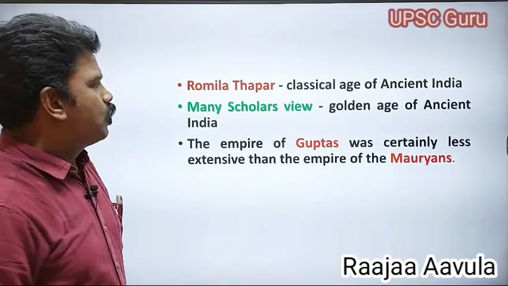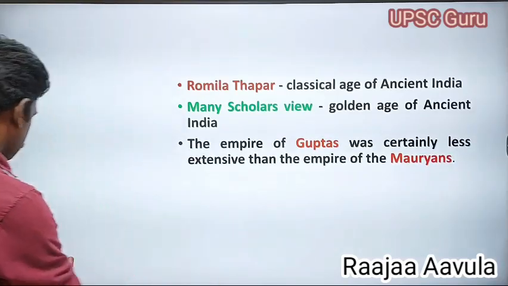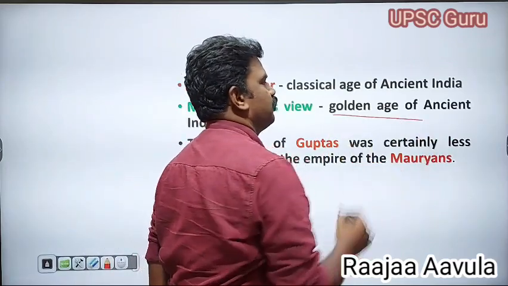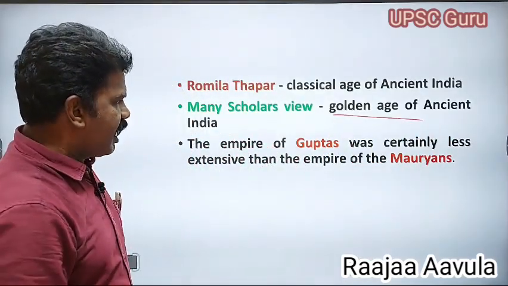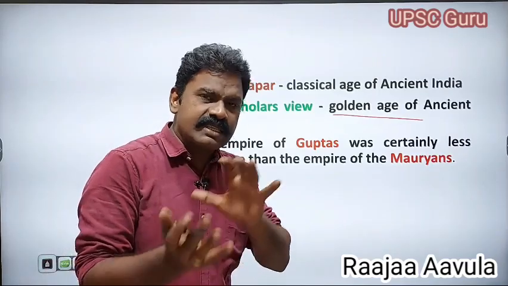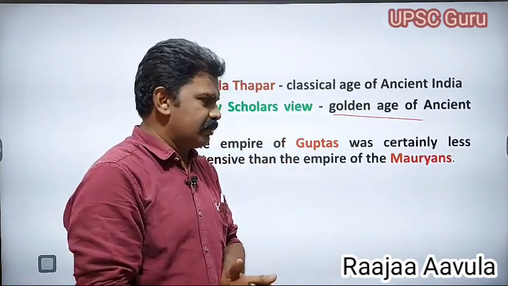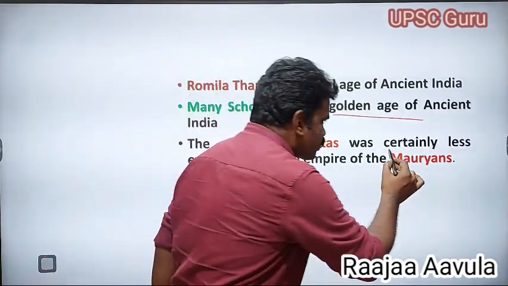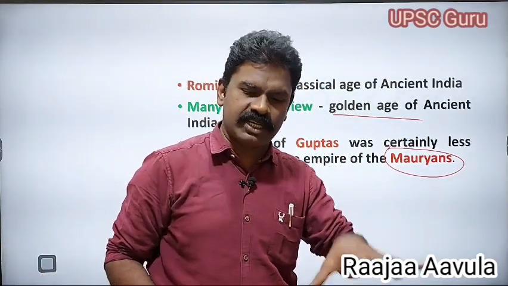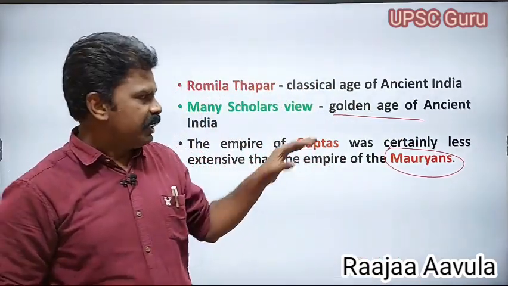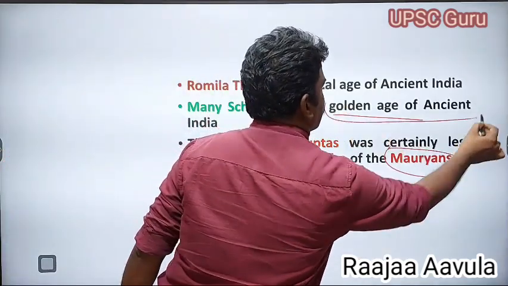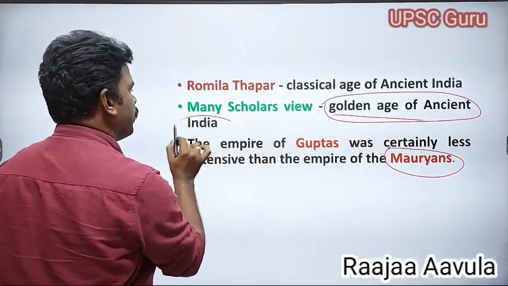They said that the Gupta age is considered a golden age of the ancient period. The empire of the Guptas was certainly lesser than the Mauryan empire. The Mauryans established a great empire in India, but the Guptas established a smaller empire than the Mauryans. Even so, the Gupta period is called the golden age. This is most important to remember.